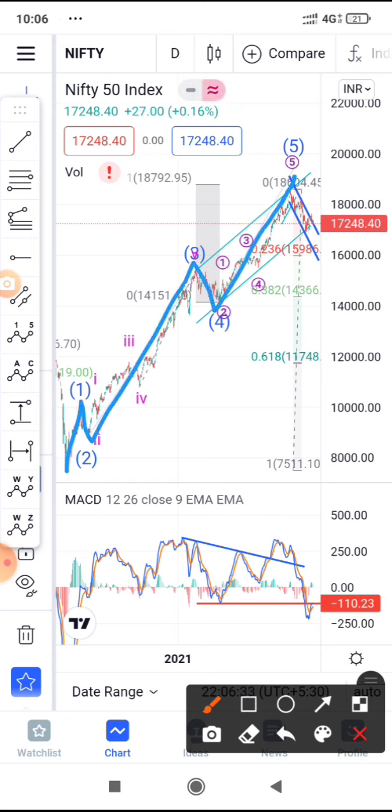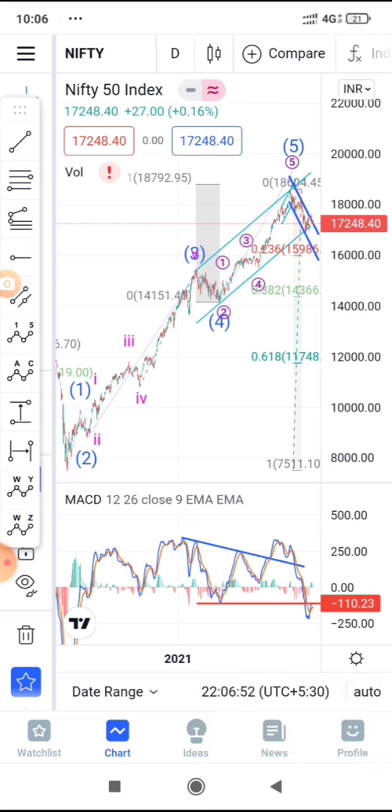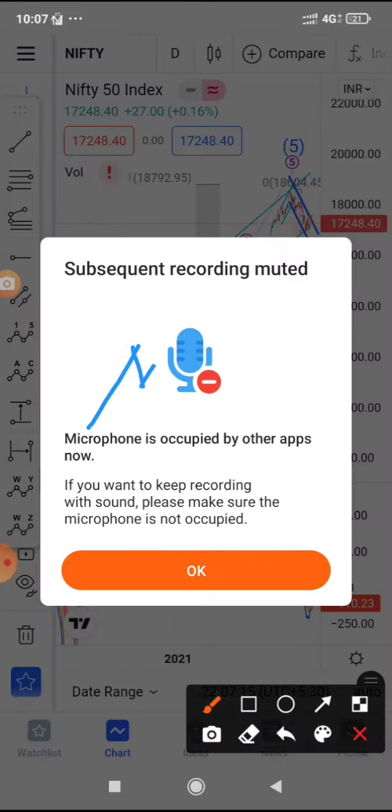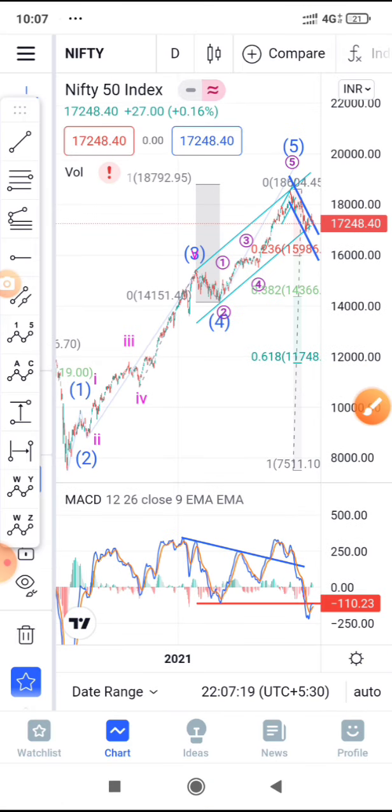Market moves in 5 moves. As per the Elliott Wave Theory, the market has 5 waves: 3 up moves and 2 down moves. Waves 1, 3 and 5 are up moves, 2 and 4 are down moves. When the market goes up, the first wave is corrected by wave 2, and the third wave is corrected by wave 4. What is a correction? Once it goes up, it retraces downside. You must be aware of demand and supply theory and other theories. Whenever something goes up, it retraces down, then pushes forward up again. This is how the markets work.